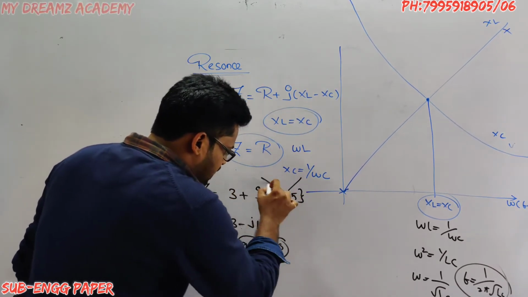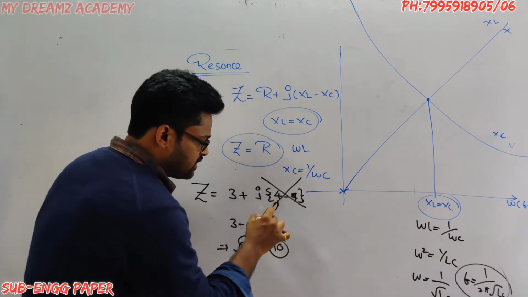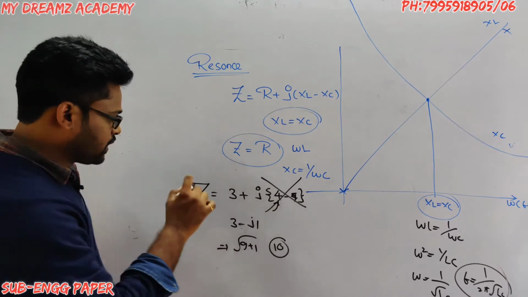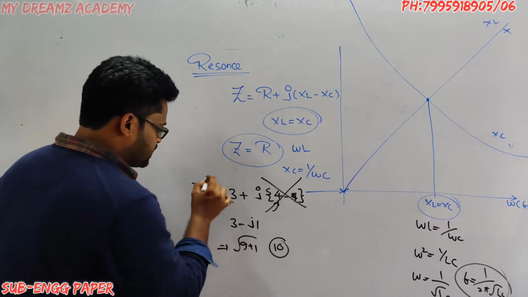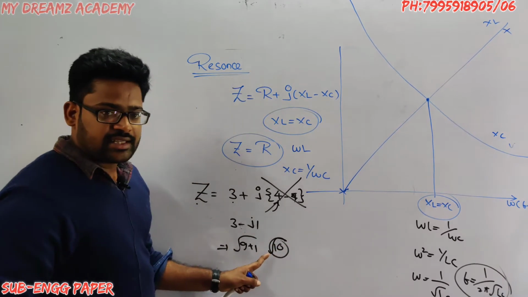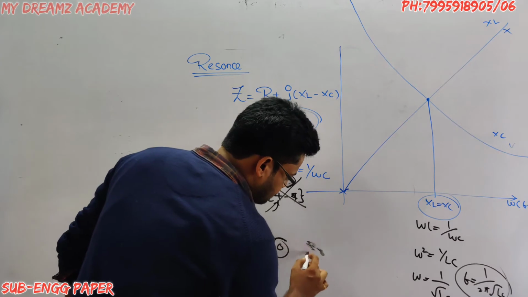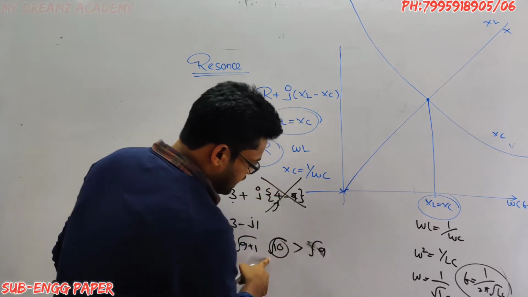If XL is 4 and XC is also 4, then 4 minus 4 is 0, so Z equals 3. Which one is greater, under root 10 or 3? 3 is root 9, so under root 10 is greater.